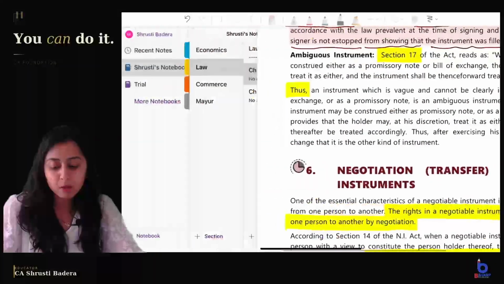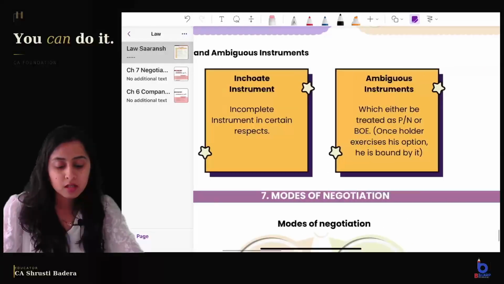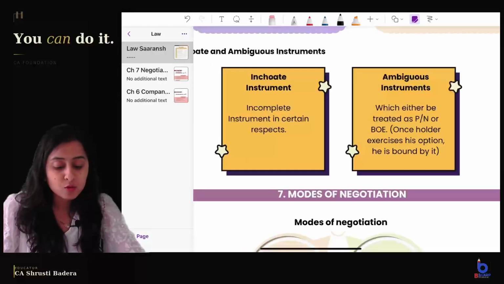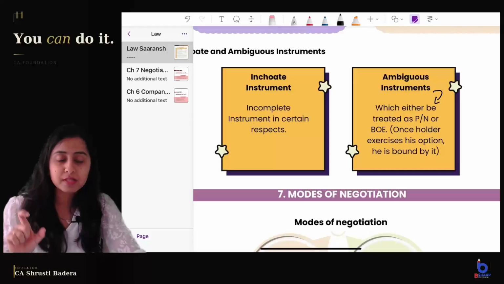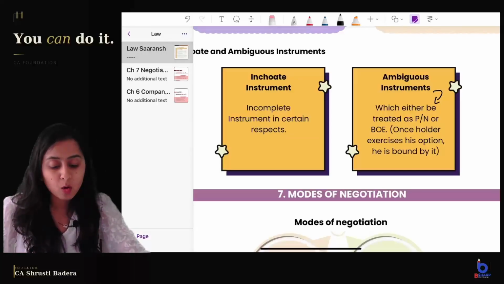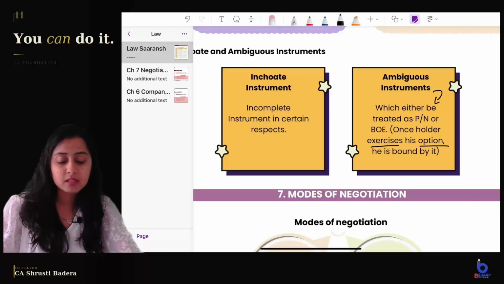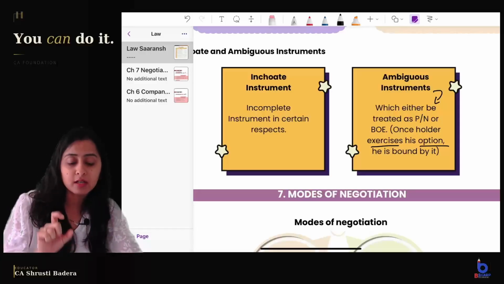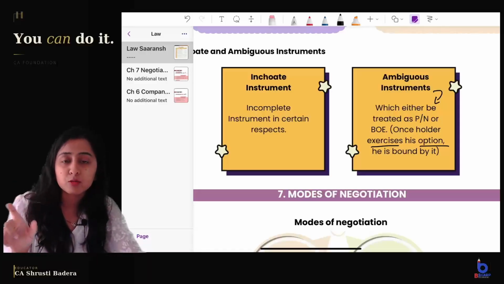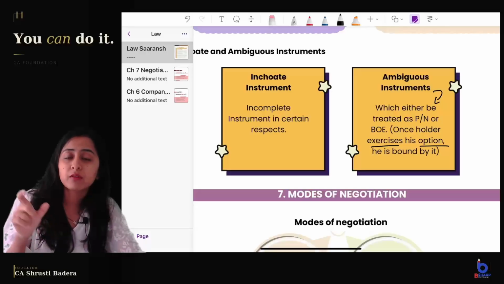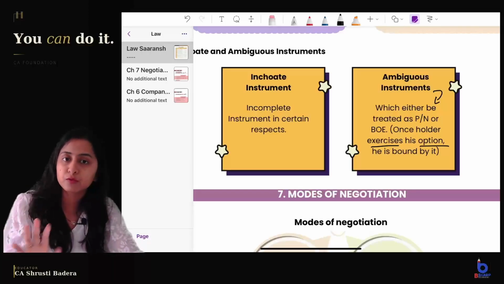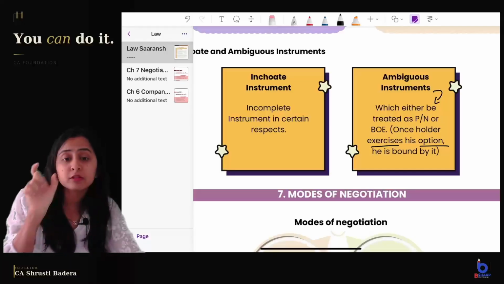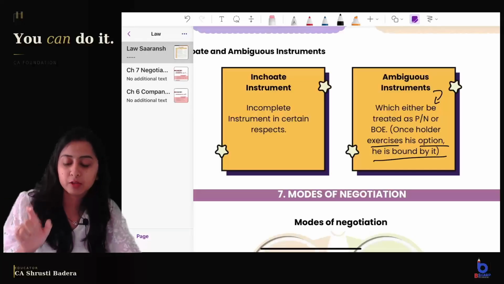Coming to ambiguous instrument, what does your revision PDF say? Ambiguous instrument which either can be treated as a promissory note or a bill of exchange, and once the holder exercises his option, means once the holder decides that there is some ambiguity in the instrument because of which the holder is not sure whether to treat it as a bill of exchange or whether it is a promissory note, right? Now, if he decides to treat it as a promissory note, the law says that the holder can decide whatever you have to choose from promissory note or bill of exchange. But once you choose it, then you are bound by whatever you have chosen.